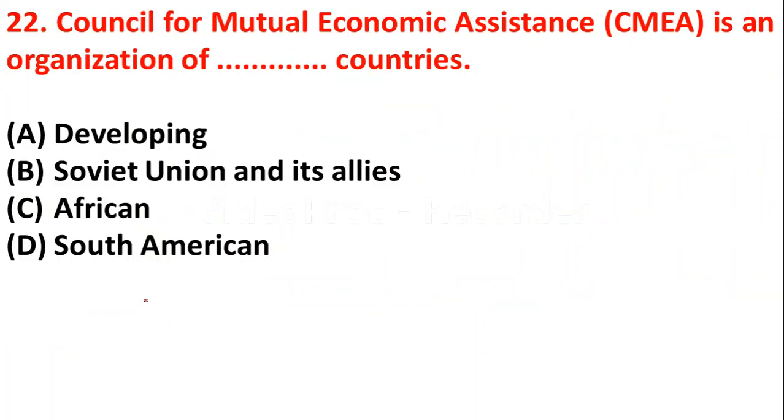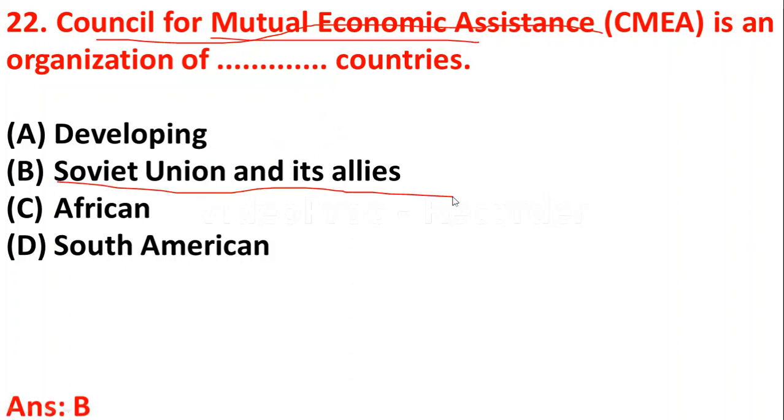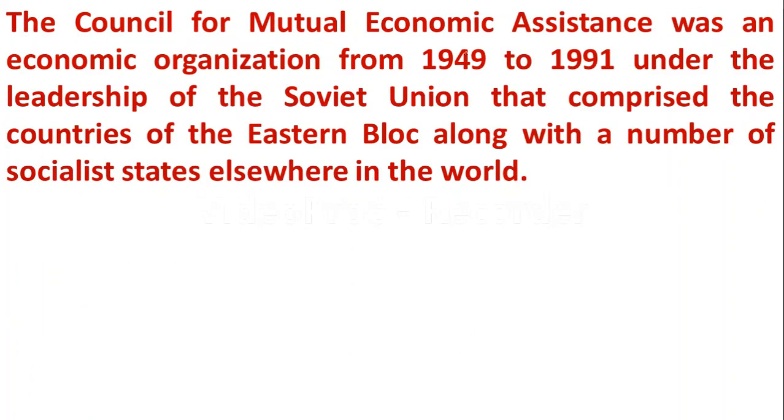Question number 22. Council for Mutual Economic Assistance, CMEA, is an organization of dash countries. Option A, developing. Option B, Soviet Union and its allies. Option C, African. Option D, South American. So CMEA is an organization of the Soviet Union and its allies. The Council for Mutual Economic Assistance was an economic organization from 1949 to 1991 under the leadership of the Soviet Union.